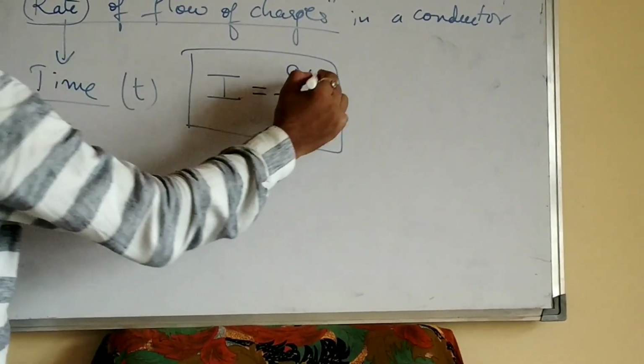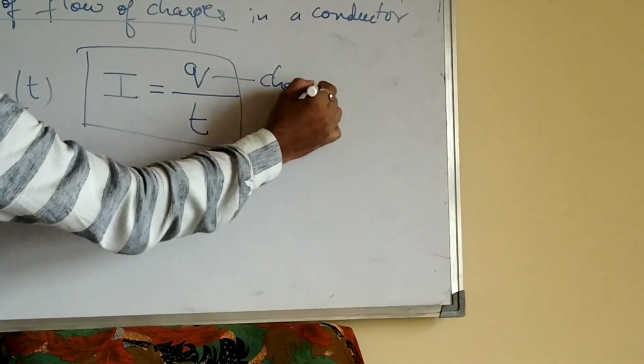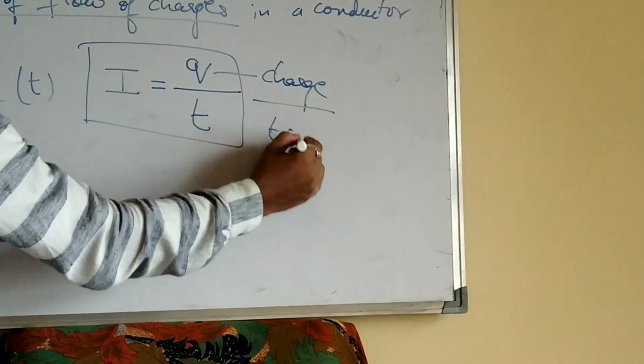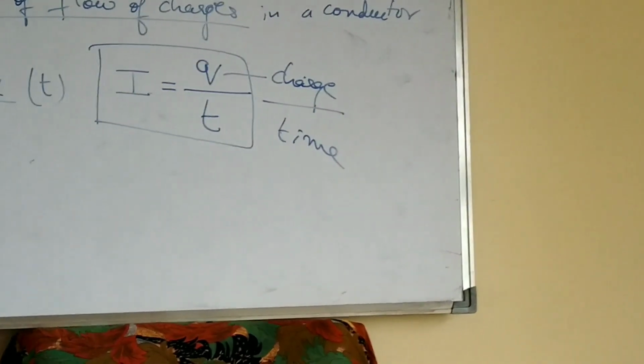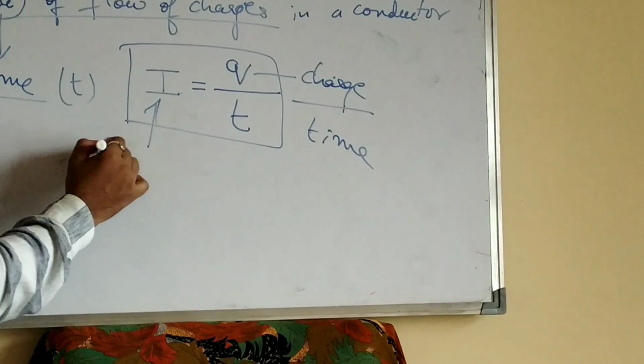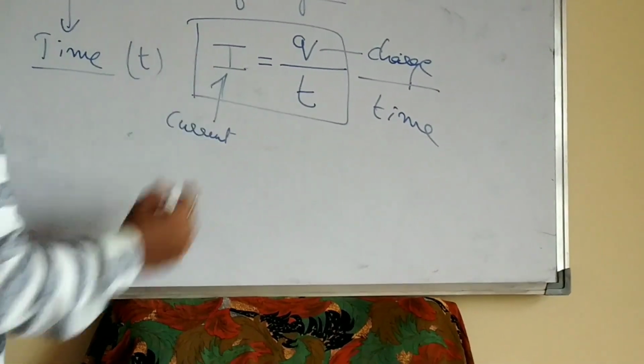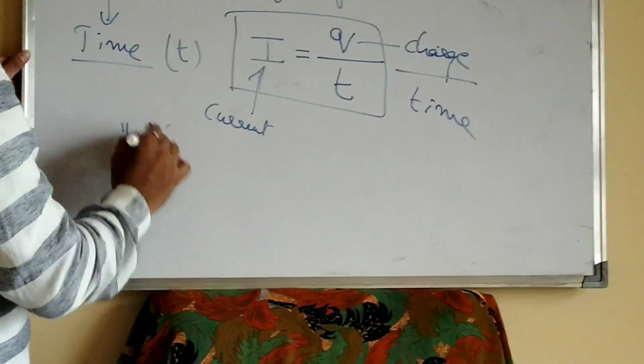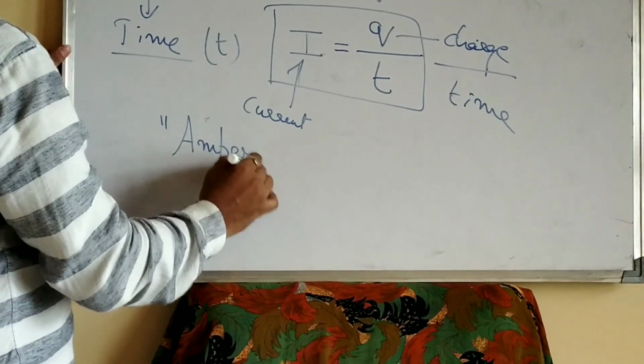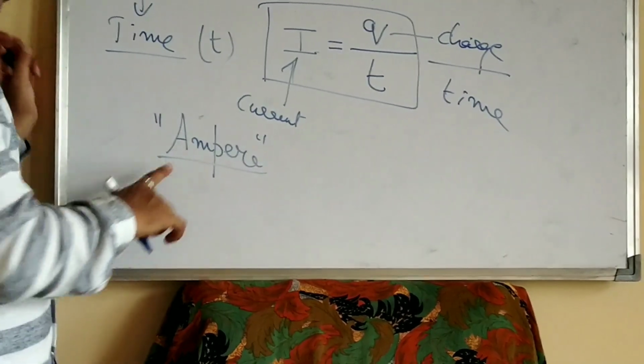Q means charge. Okay, it is charge. Charge by T, where T means time. So charge by time is nothing but electric current. I means electric current. Now what is the unit of electric current? The unit of electric current is ampere.